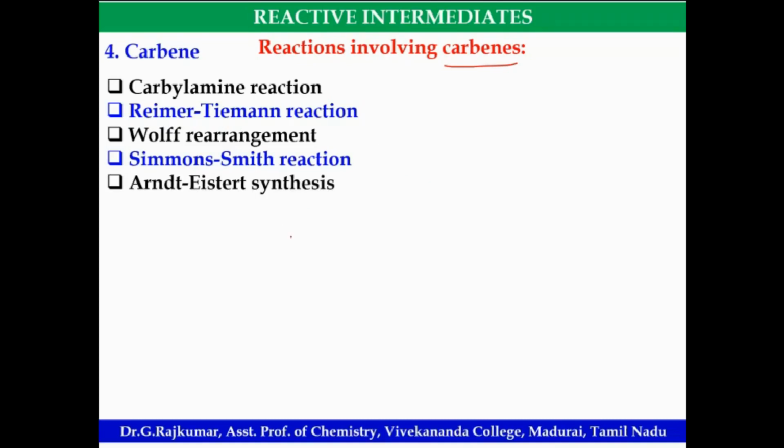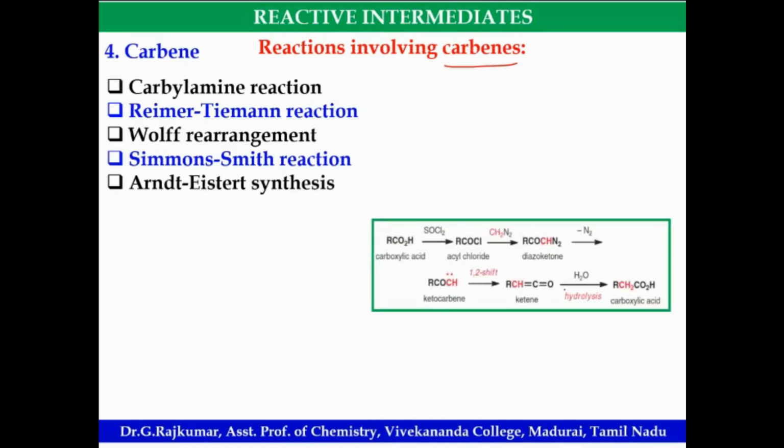Then Arndt-Eistert reaction. Look at this. So this is Arndt-Eistert synthesis. Carboxylic acid, increase of carbon atoms. Look at this: starting with RCOOH, the product is RCH2COOH. Increase of the homologous series. So Arndt-Eistert synthesis.